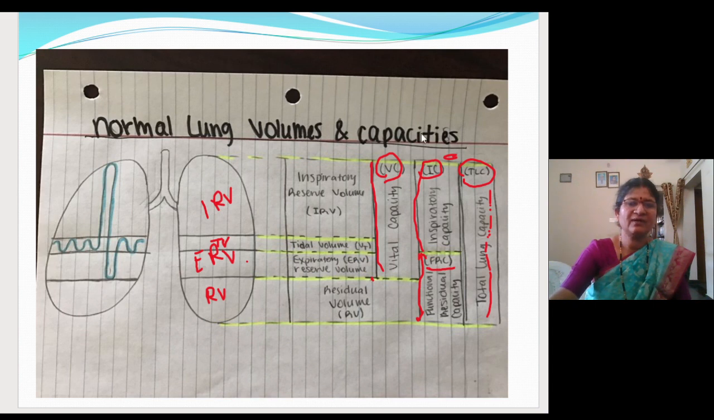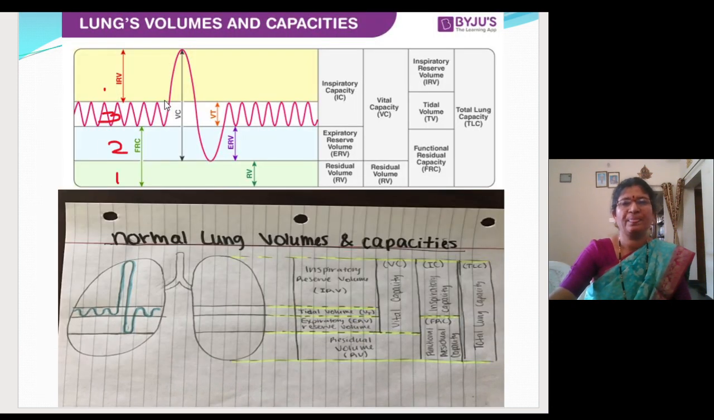In the next slide, we have got the diagram. Here you can see the graphical presentation, the same diagram which I have used for the explanation. If this graph is given for an MCQ, you must be able to identify it. This one is the tidal volume, this is the inspiratory reserve volume, this is the expiratory reserve volume, and this is the residual volume. Hope it is clear. This graph is a little bit small. Let me take the next slide.